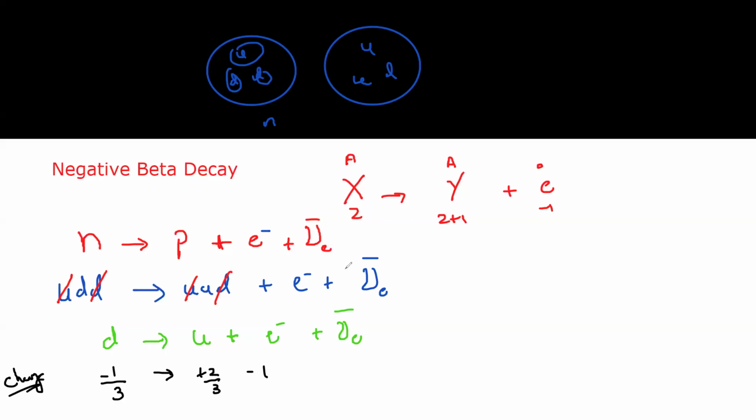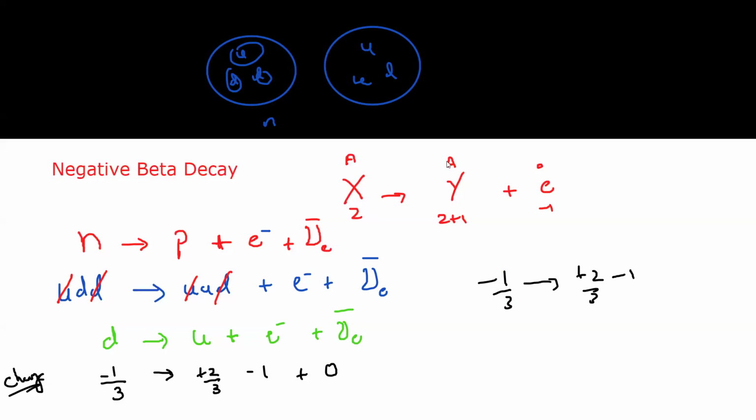It is minus 1. The anti-electron neutrino does not have a charge, so 0. Is the charge conserved? Is minus 1 by 3 the same as plus 2 by 3 minus 1?